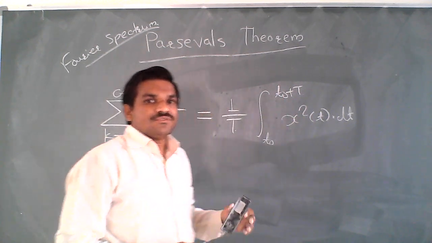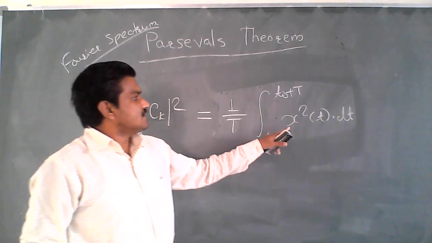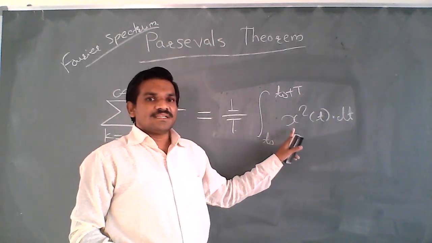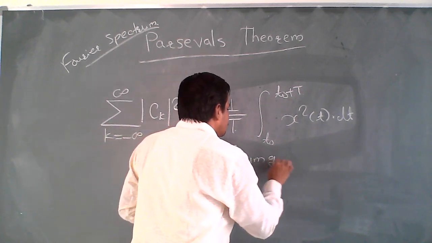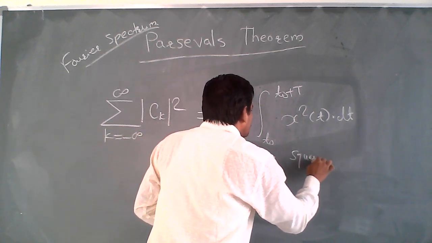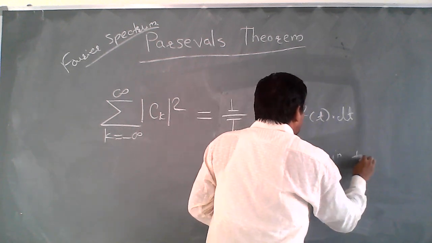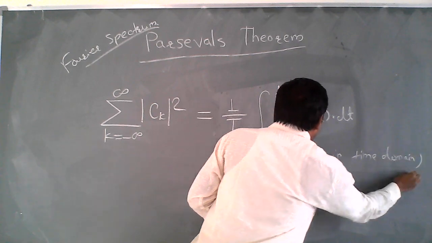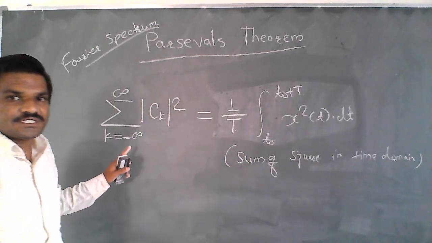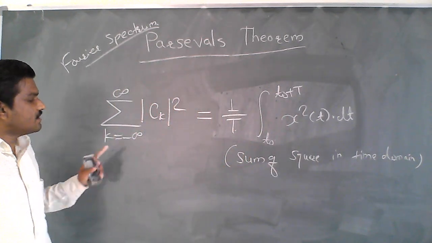You can see that this is nothing but the sum of squares in the time domain. And this is nothing but the sum of squares in the frequency domain.